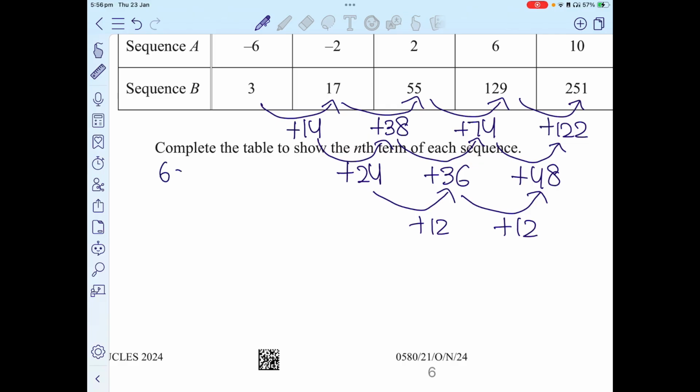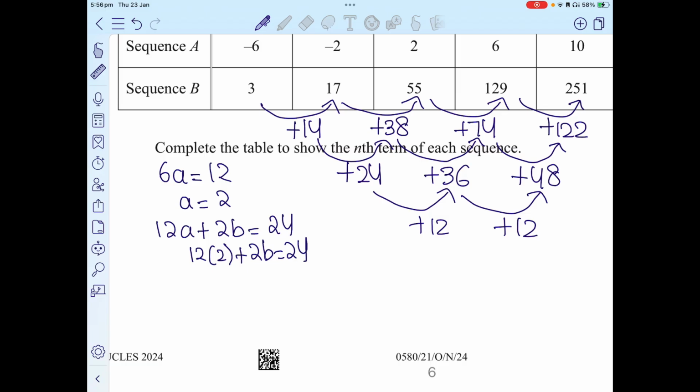First is that 6a is equivalent to 12. This is for the last term, so a is going to be 2. Then 12a plus 2b is equivalent to 24. We are trying to move up. So I know that 12 into 2 plus 2b is 24. Now 12 into 2 is 24. That means that 2b is going to be 0, so b is 0.